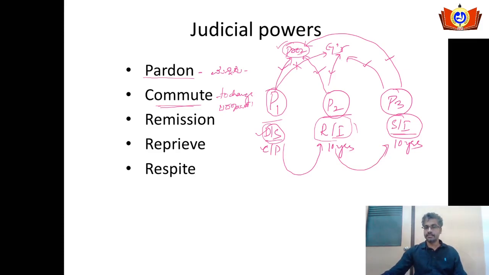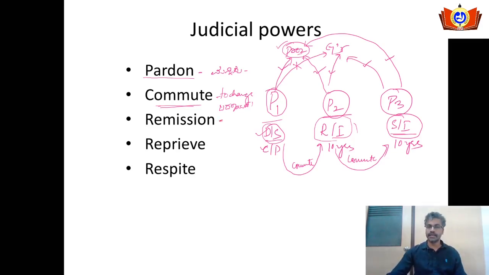So the president will change the character of the punishment. A death sentence might be changed into rigorous imprisonment, or rigorous imprisonment might be changed into simple imprisonment. This power is also available with the governor. If the first convict approaches, he can commute rigorous imprisonment to simple imprisonment. This is available with the governor also.